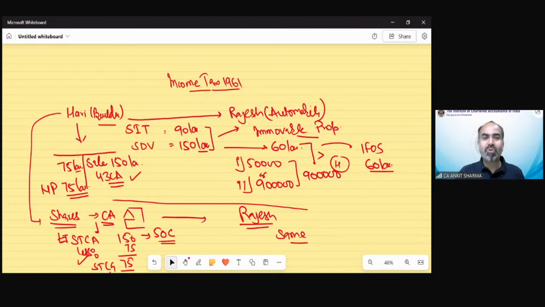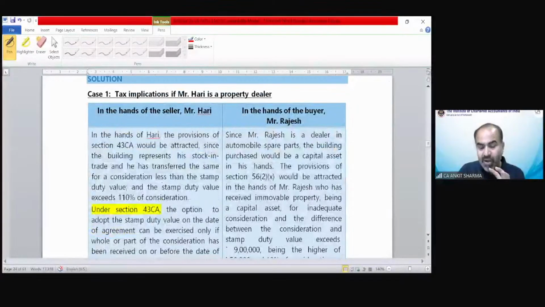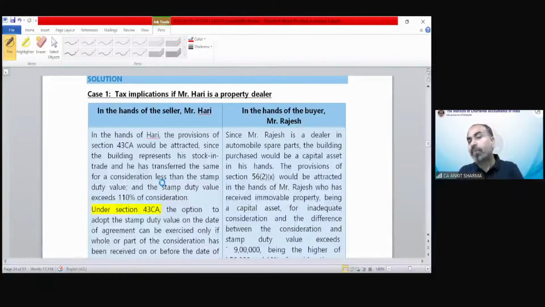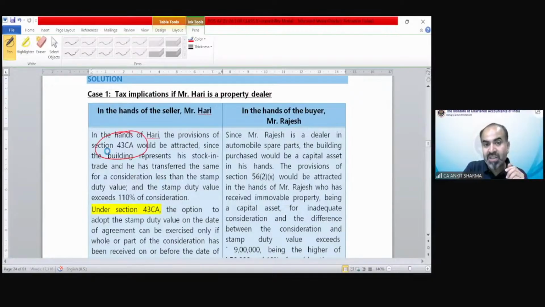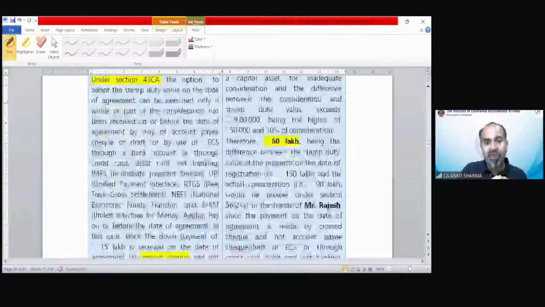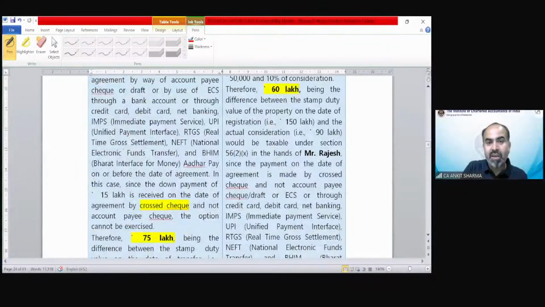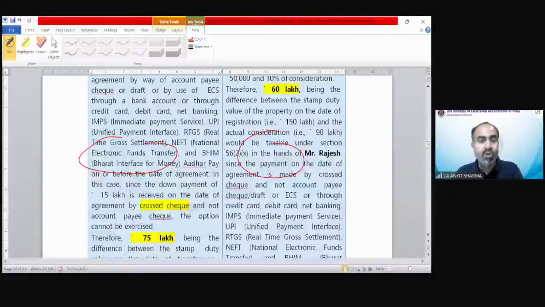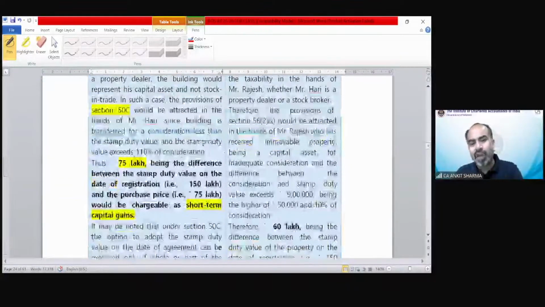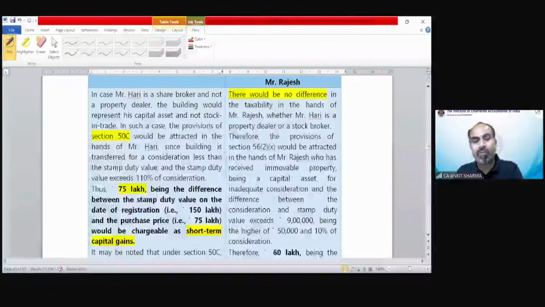So you can see this is the solution. And if you see how this solution appears in your study material, it would be something like this. It is not that the institute is providing you a lengthy solution; they are providing it in detail. So if you read this completely, you will understand each and everything. You can see they explain that this is section 43CA, then they explain the full provision of income from other sources, then the NEFT and cross check concept, etc. So you can go through this solution if you want to understand the detail of each and every provision.